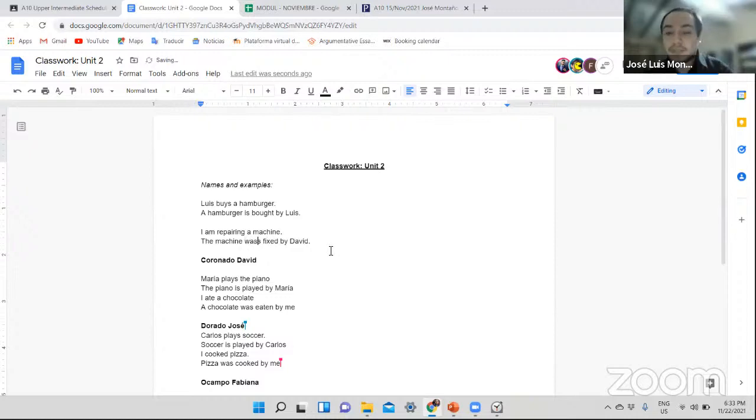Now, I believe that it's correct now, but something is out of place because David's sentence is in the present continuous, but yours, the passive voice, is in the simple past. How do we fix that one? All right. And of course, instead of fix, we're going to use repair. And we're going to say repaired, right? But it doesn't matter.